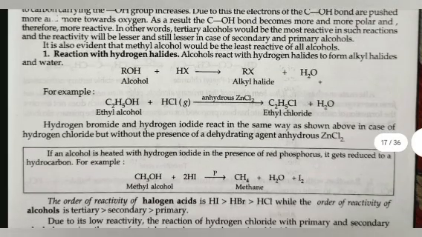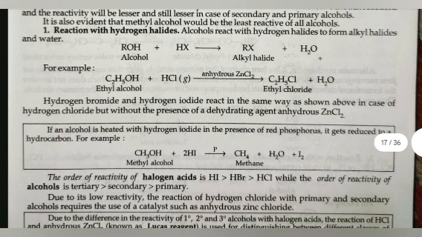In other words, tertiary alcohol would be most reactive in such reactions, and the reactivity will be lesser and still lesser in case of secondary and primary alcohol. It is also evident that methyl alcohol would be least reactive of all alcohols. First is reaction with hydrogen halide. Alcohols react with hydrogen halide to form alkyl halide and water: alcohol plus HX gives alkyl halide plus H2O.